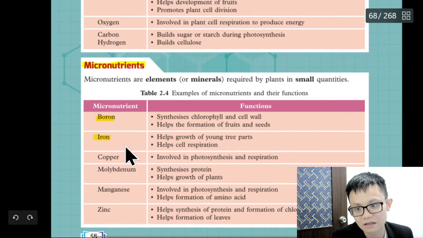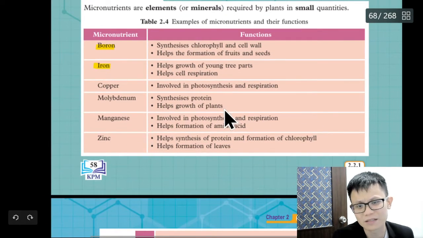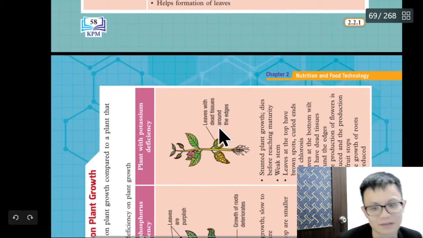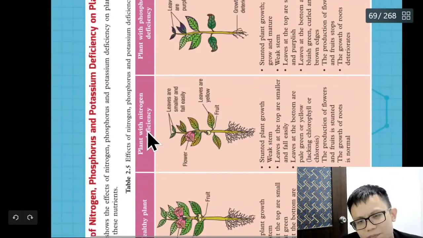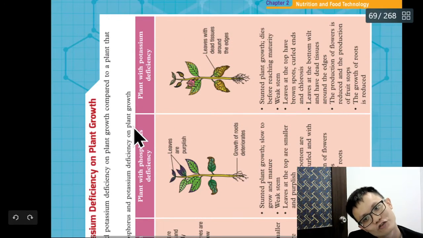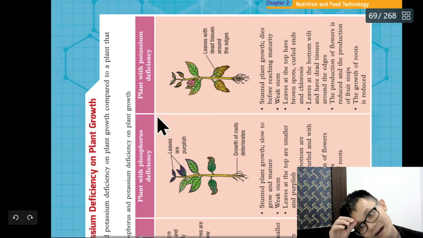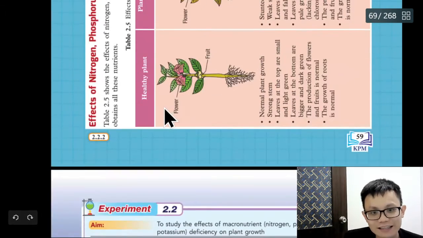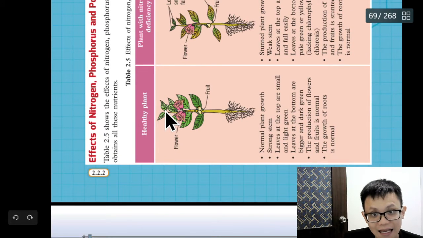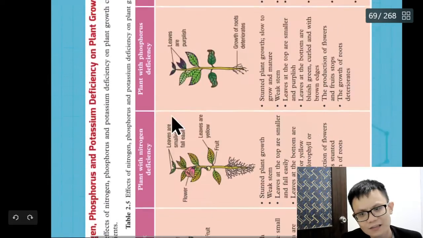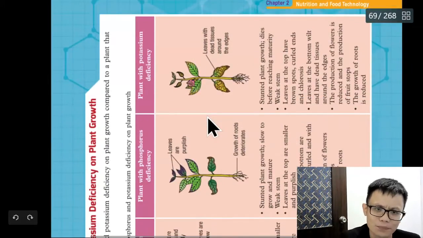Micronutrients: boron, zinc, copper, molybdenum, manganese. I don't want to go too much into this because I don't think questions will ask about it. Disclaimer. Okay, now this is the difficult part. Plants with potassium, you need to know the deficiency, usually the side effects of deficiency. I see whether I can turn this thing or not.